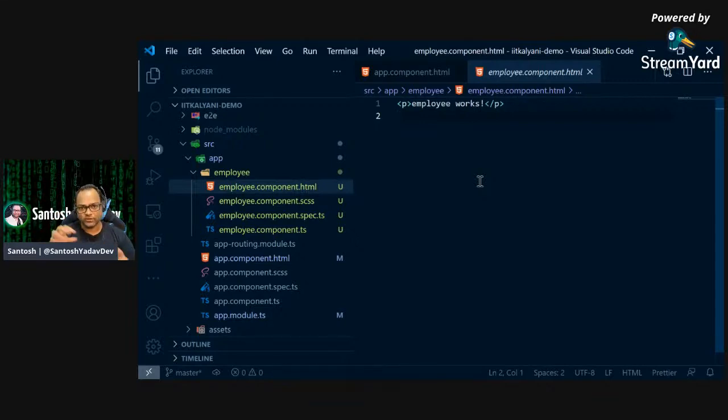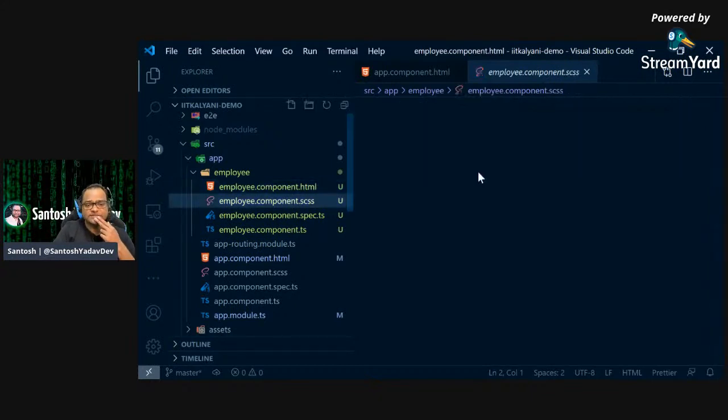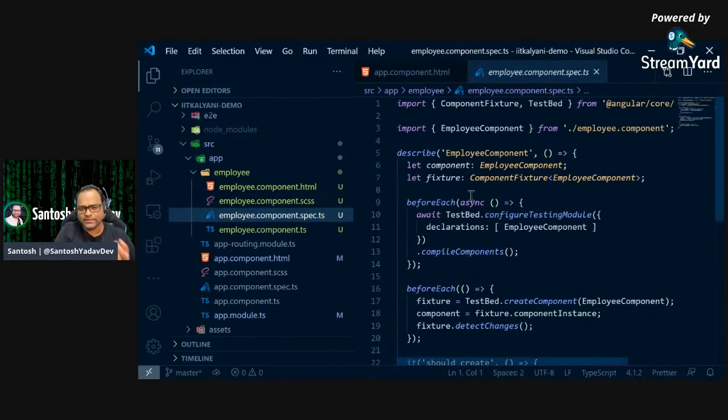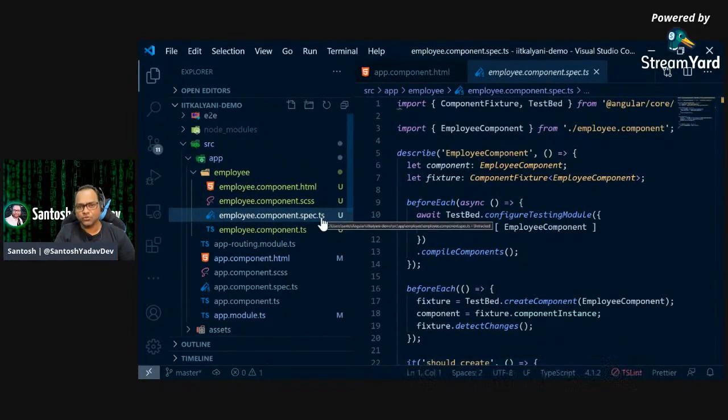You have to write your HTML syntax here, with some helper functions provided by Angular, which we will be using. Then this is for your styling, in case you want to provide any styling, and this is for your unit test cases. Generally for demos, I don't use spec.ts, but as it is already created by default and I missed passing those flags, it's absolutely fine. We don't have to care about it, but this is where you can write your test cases as well.